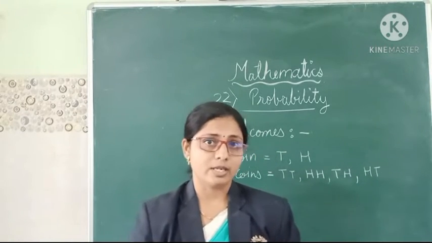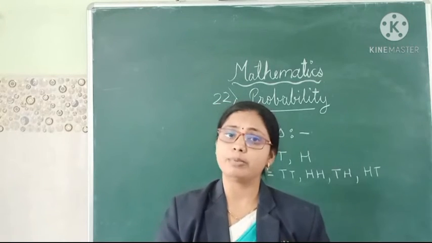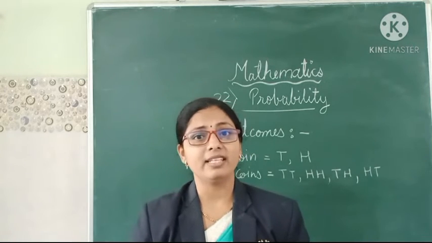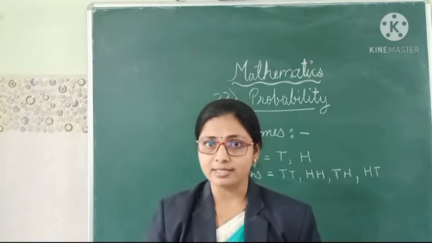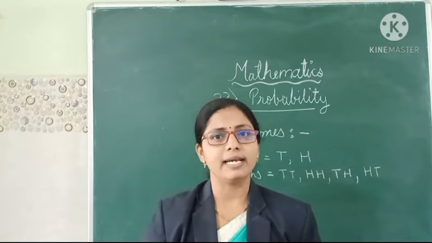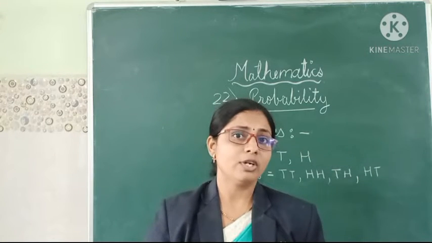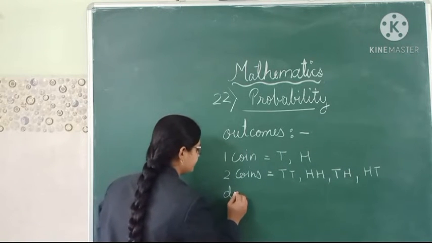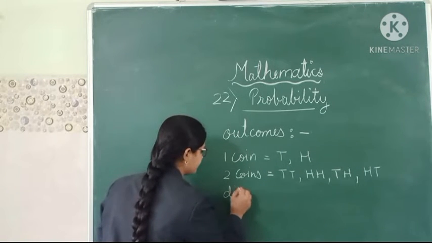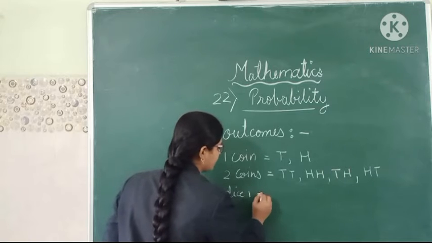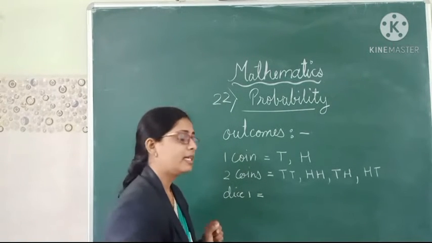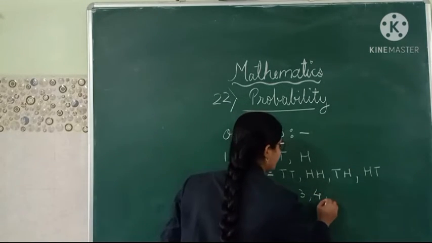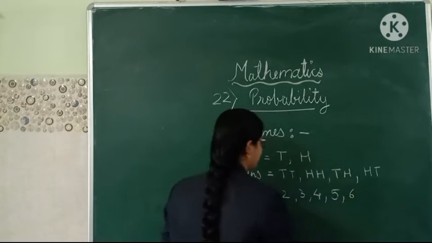So we are not sure after tossing the coin what will be the result. In the same way, a dice is thrown when you are playing a game, Ludo, yes. When you are throwing the dice, at that time you might not know what the result will be. So if a dice is thrown once, what can be the result? It can be 1, 2, 3, 4, 5, 6.